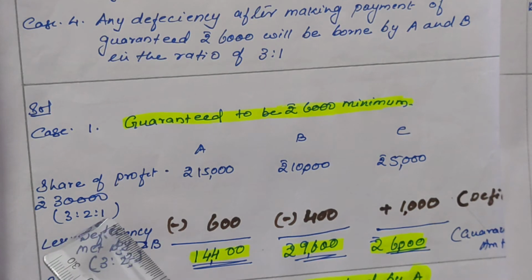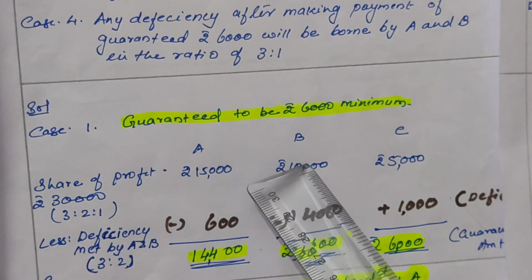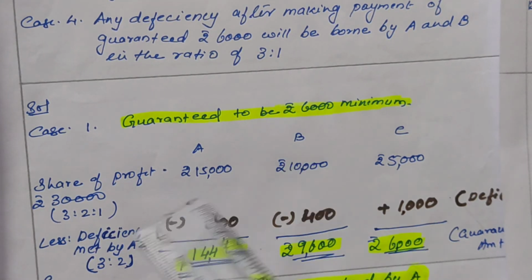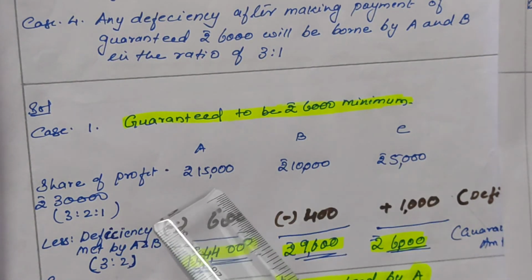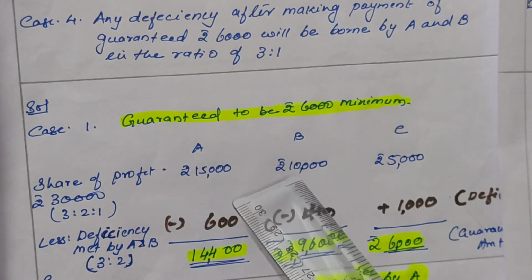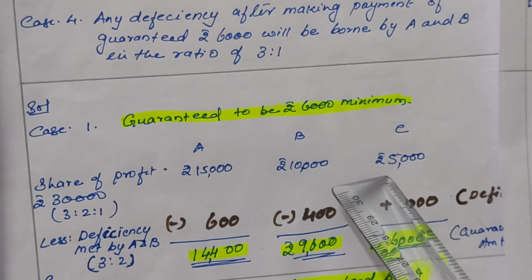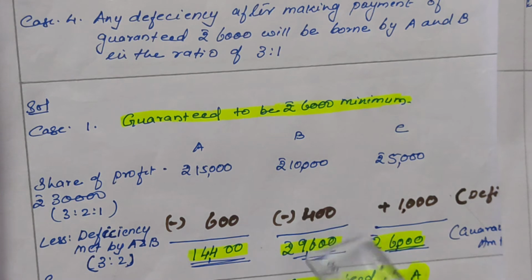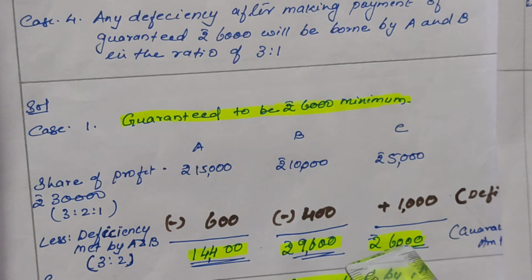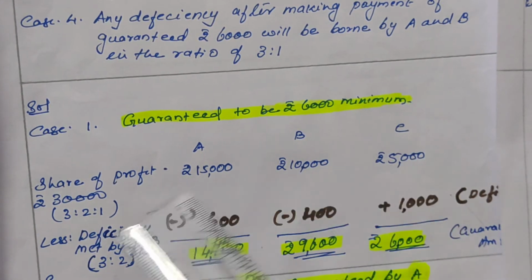30,000 into 3/6, that is 15,000. 30,000 into 2/6, 10,000. Then 30,000 into 1/6, 5,000. So here A is getting 15,000, B 10,000 and C's share of profit is 5,000. But we had guaranteed that we'll give him rupees 6,000 as minimum profit. So first we have to see the deficiency amount here. Guaranteed amount is 6,000. He receives only 5,000 as per the profit sharing